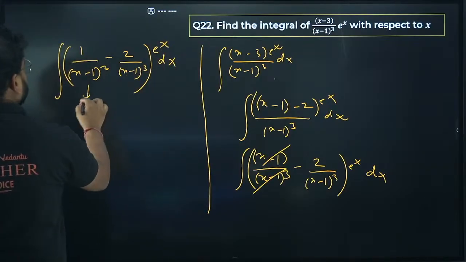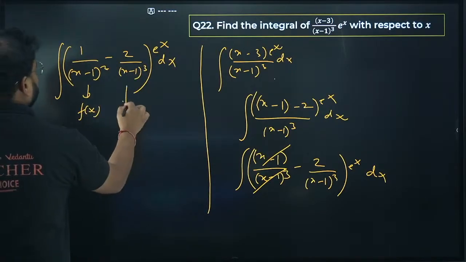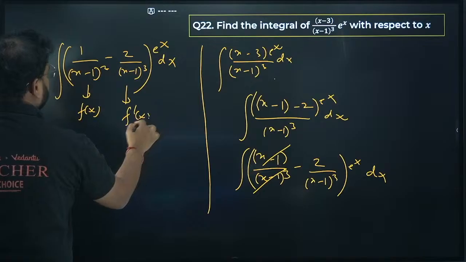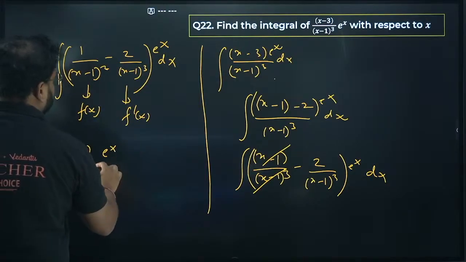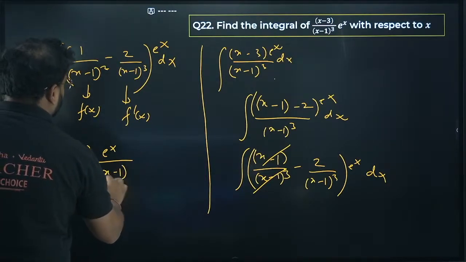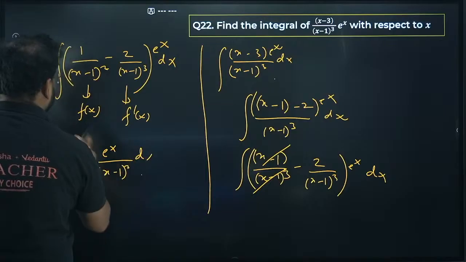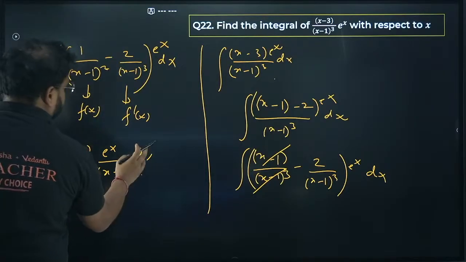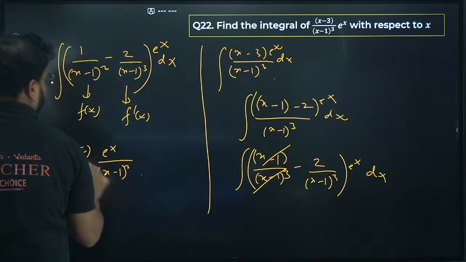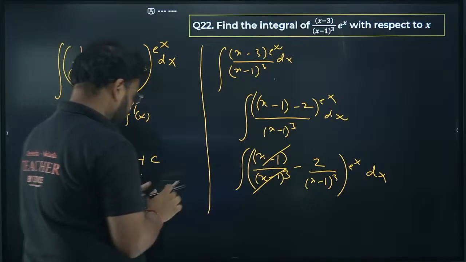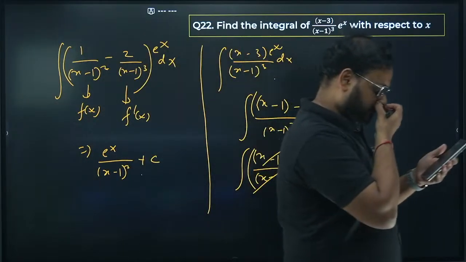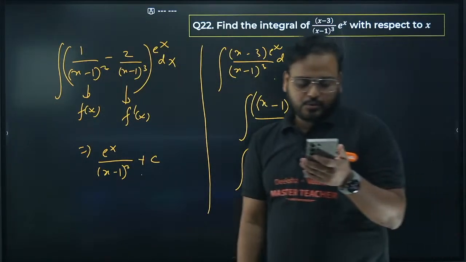This is my function f of x and this is my function f dash of x. My answer will be e power x upon x minus 1 the whole square plus c. This is plus c. Okay, so I think this is clear.